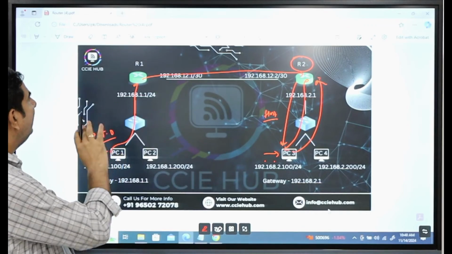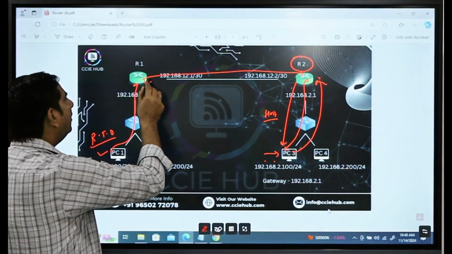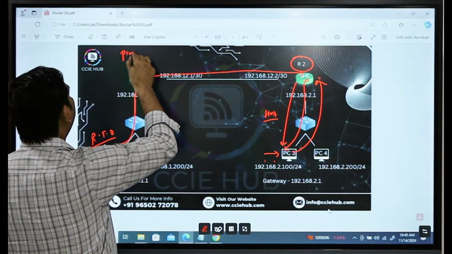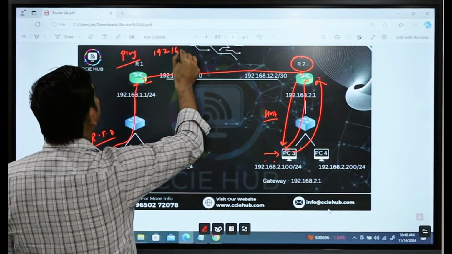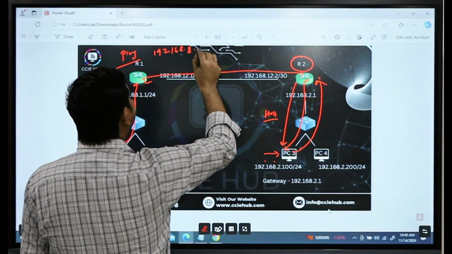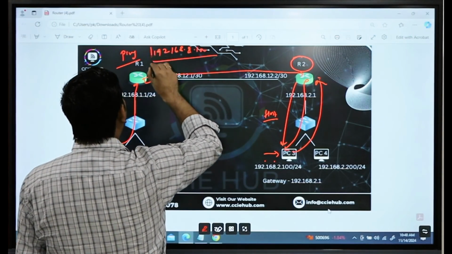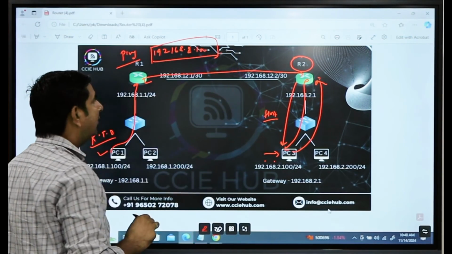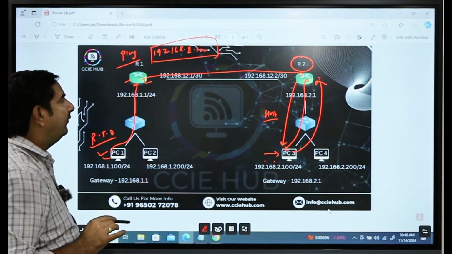But in the same topology, after adding the IP route on R1, if you use the ping command from R1 for the IP address 192.168.2.100, R1 will get the reply. From the PC we are not getting the reply, but from R1 I will get the reply.